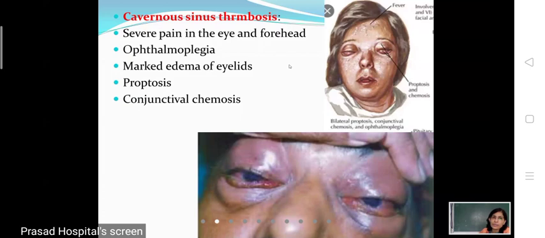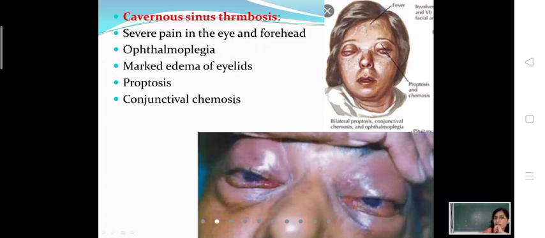You will read it later. So ophthalmoplegia because of the involvement of the third, fourth and sixth cranial nerves. Then, because venous drainage is blocked, the orbit will be congested, which will lead to marked edema of the eyelids. There will be marked edema of the eyelids. The eyelids look shiny and the skin looks completely taut because of edema.